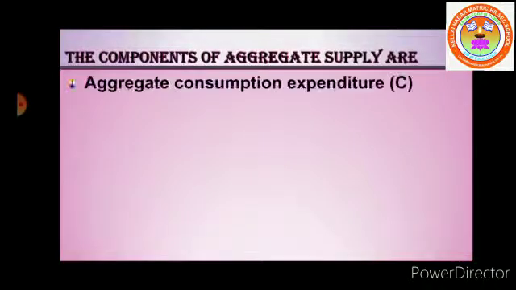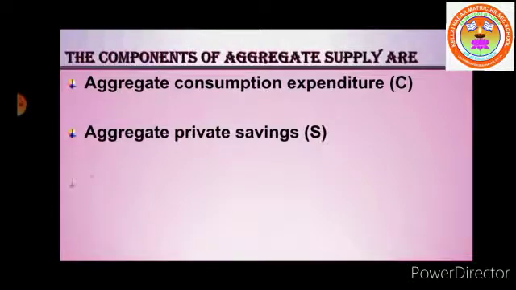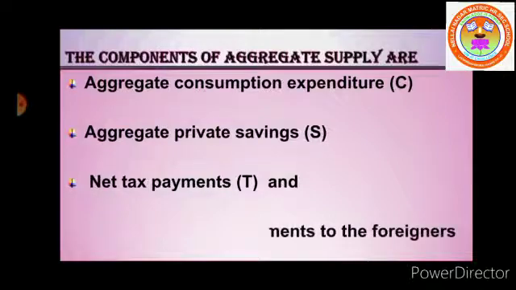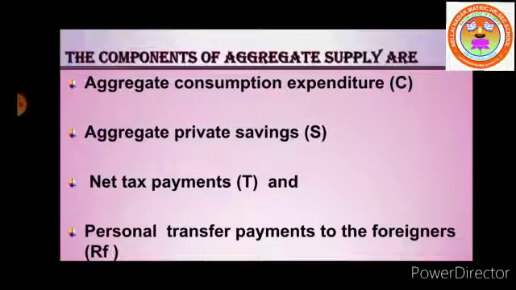The components of aggregate supply are: aggregate desired consumption expenditure, that is C; aggregate private savings, that is S; net tax payment, T, which is the total tax payment to be received by the government minus transfer payments. Transfer payments means subsidy and interest payments incurred by the government. And the fourth one, personal transfer payments to the foreigners, such as donations to international relief efforts, that is RF.